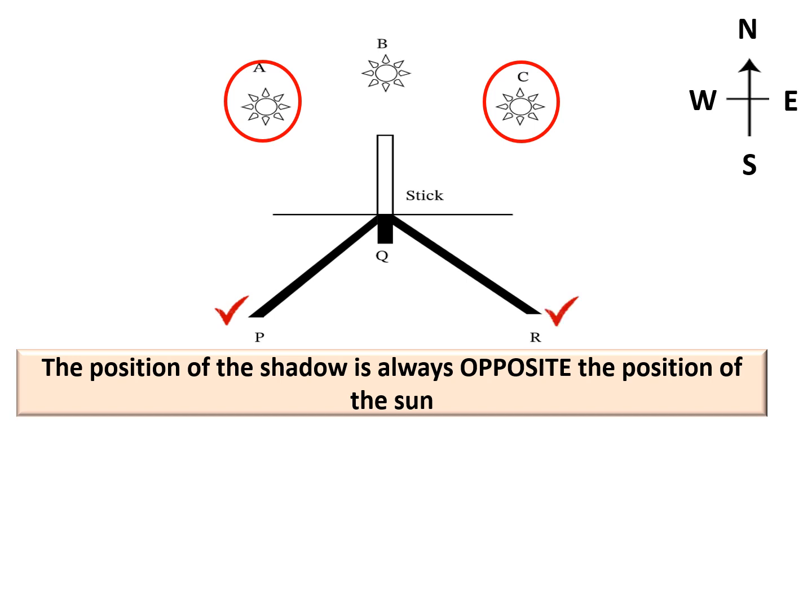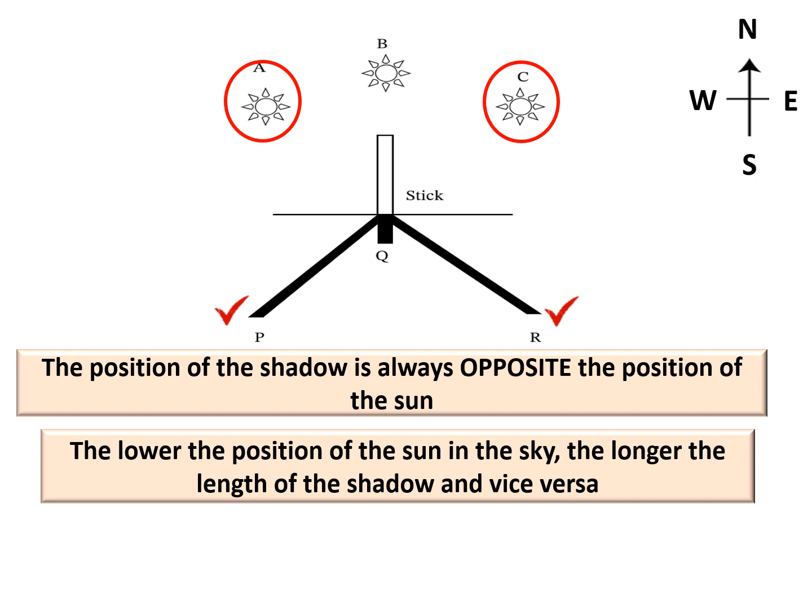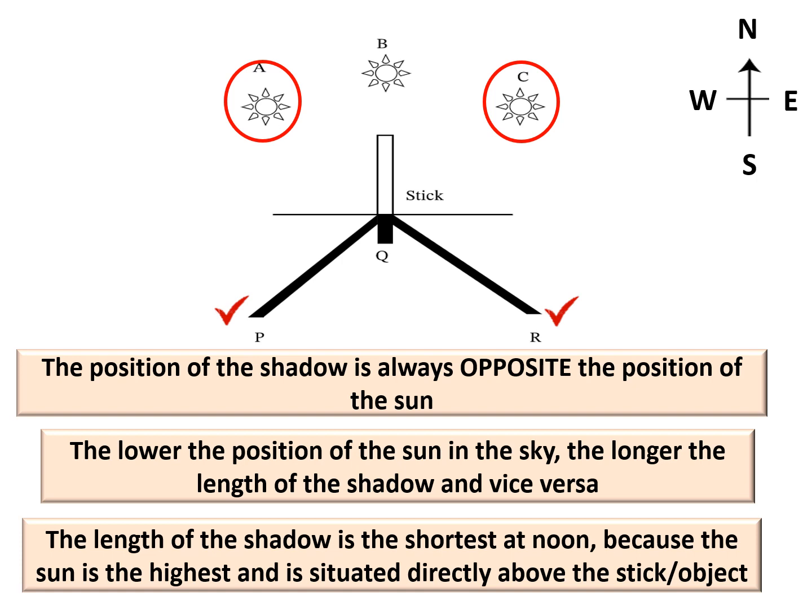And you also have to know that the lower the position of the sun in the sky, the longer the length of the shadow, and vice versa, dan sebaliknya. So that's why the length of the shadow is the shortest at noon. Because at noon, the sun is the highest in the sky and is situated directly above the object or the stick.